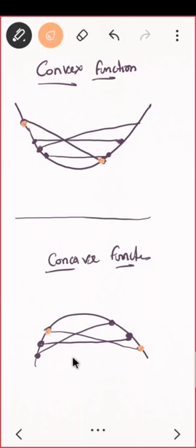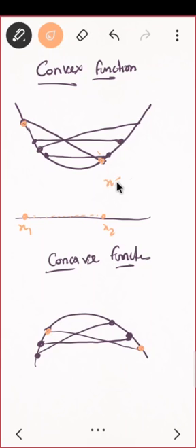If you draw a straight line, then for the definition I have to put in the equation of the straight line and the value of the function in this interval. I am going to consider all the points lying here. So how can I consider this line? Suppose I am taking this point as x1, this point as x2. I want to consider all the points lying here. So how should I do it?